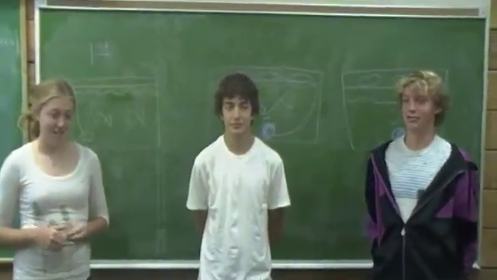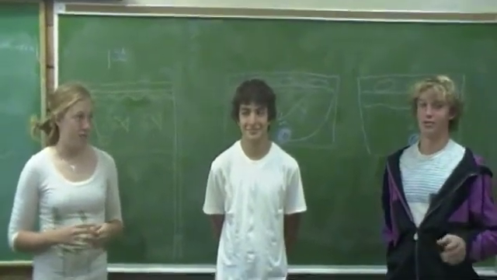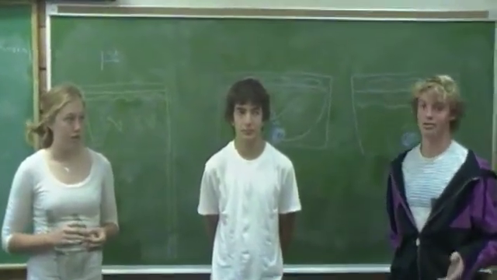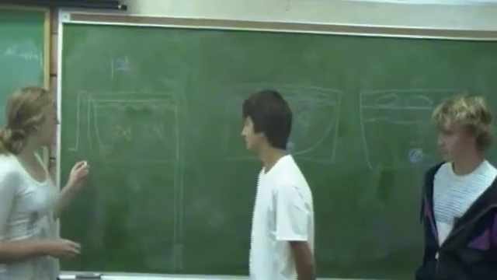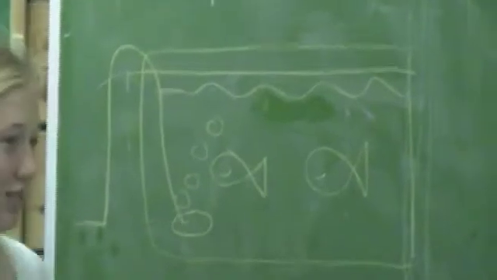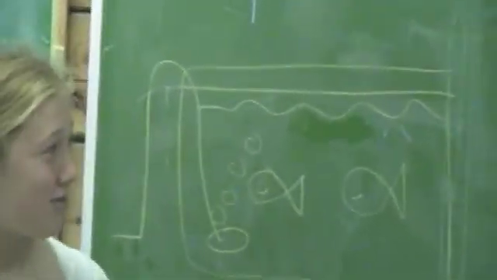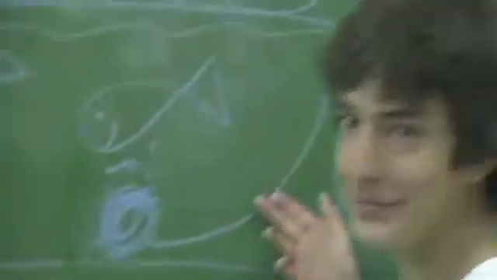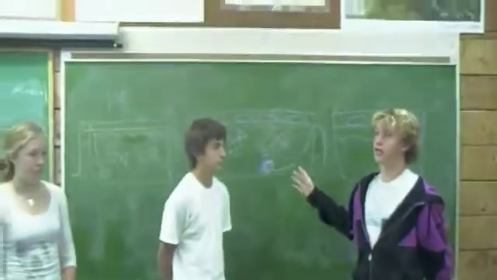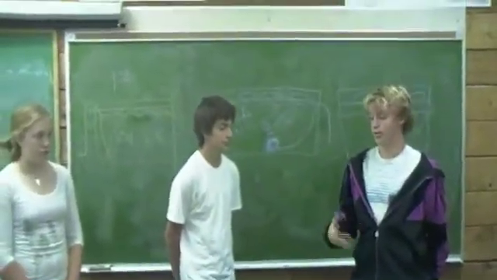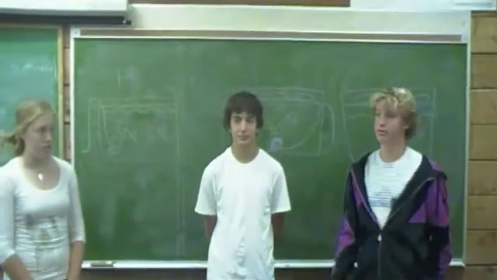For biology, we did an experiment to see how plants and animals could coincide within an ecosystem and if they need to depend on each other. So we set up 3 containers. The first one contained a bubbler to oxygenate the water and 2 fish. The next one was beans and fish and a bubbler all together. And the third one was just beans and a bubbler. So as you can see in each box, all the conditions are the same, just the plants and animals that we put in each one are different.